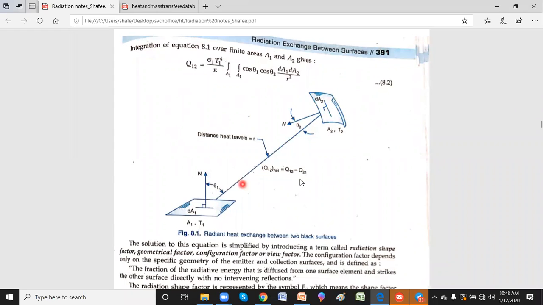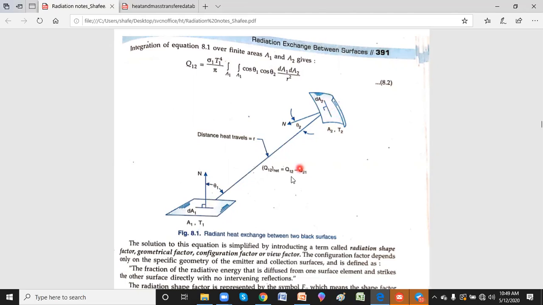If both are black surfaces, I need to find what is known as net heat exchange. How much heat from plate 1 has gone and fallen on plate 2, and how much heat from 2 has gone and fallen on plate 1.